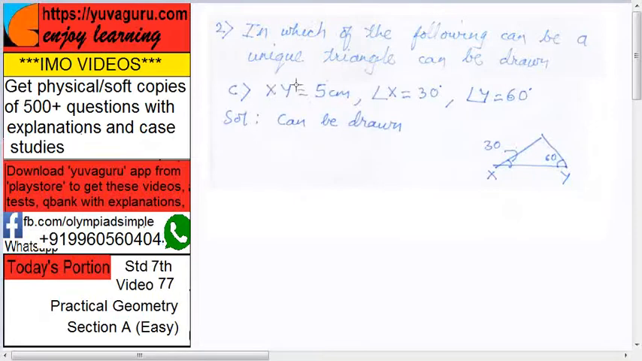Next, XY equals 5, angle X equals 30, angle Y equals 60. Can a triangle be drawn? A unique triangle? Yes, it can be drawn. Why? Because once you know XY equals 5 and angle 30, angle 60, there can be only one triangle. The lengths can't change at all if these three things are given. This is called the ASA test.